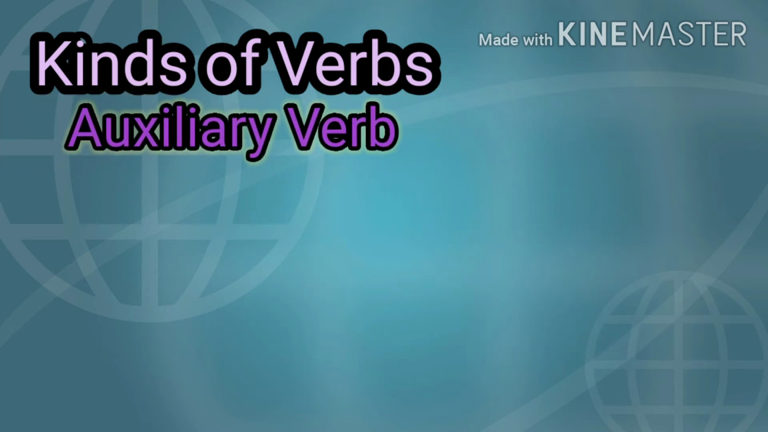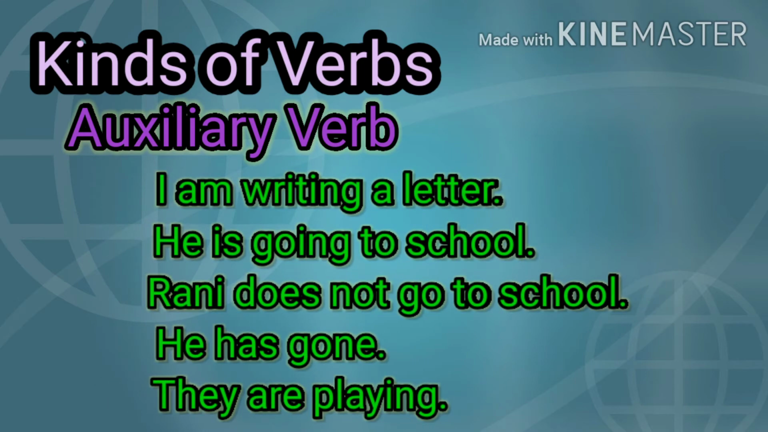Auxiliary verb. When a verb is used only to assist some other verb to form tense, voice and mood, it is called an auxiliary verb. For example, I am writing a letter. He is going to school. Rani does not go to school. He has gone. They are playing. In these sentences, am, is, are, has are known as auxiliary verbs. Am, is, are are also known as be verbs.